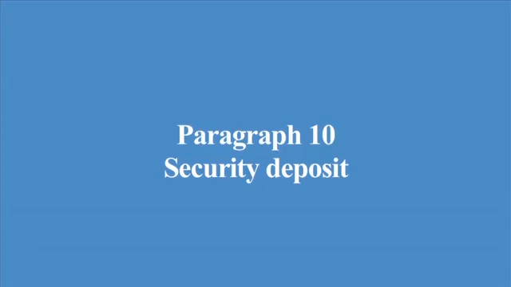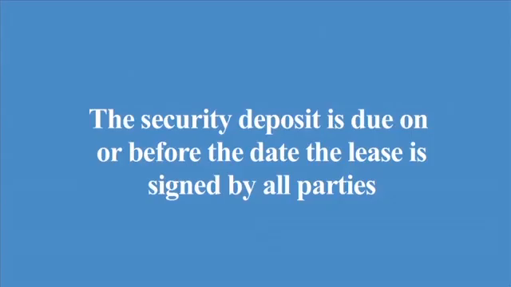Even if there is a signed pet agreement, this paragraph still applies to the lease for any pets not on the pet agreement. Paragraph 10. Security deposit. This paragraph provides the amount of security deposit, the due date, and the method of payment. The security deposit is due on or before the date the lease is signed by all parties.